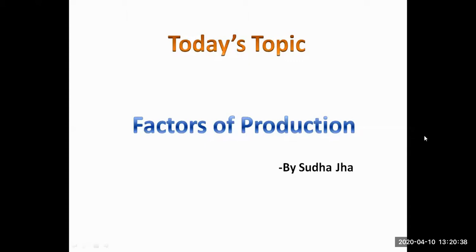Production means conversion of inputs into outputs. Then again a question comes to the mind, what is input? Input means the things which are used in the factory for the production of a particular commodity. For example, you use sugar in your house. Sugar is produced with the help of sugarcane. I need sugarcane, that is input. I need machine to convert sugarcane into the juice and then into the crystal. So machine is also input.